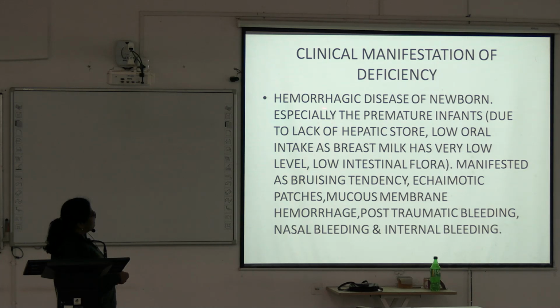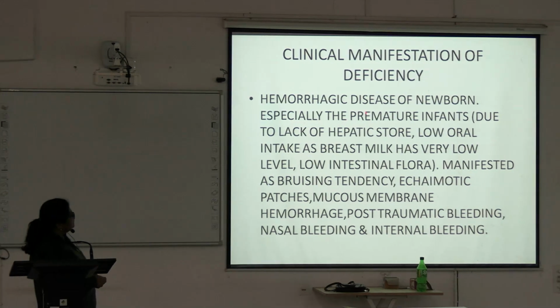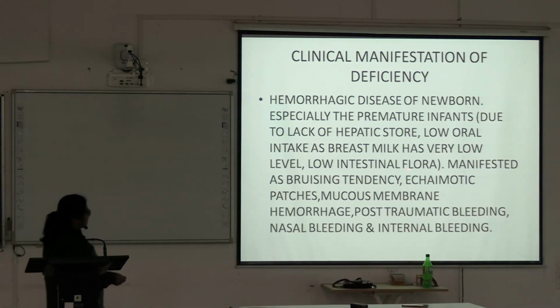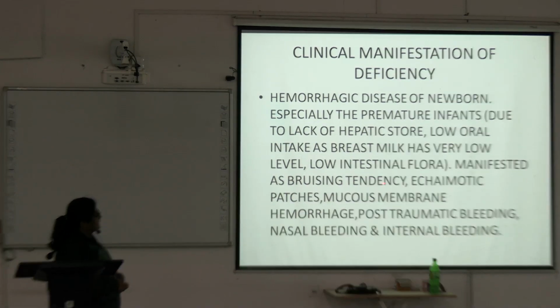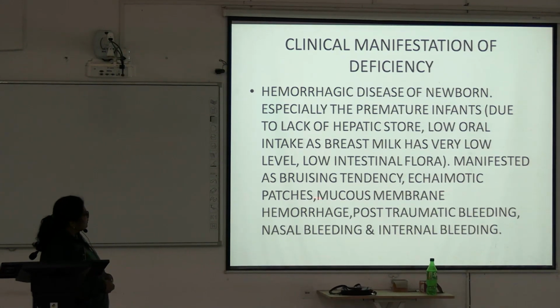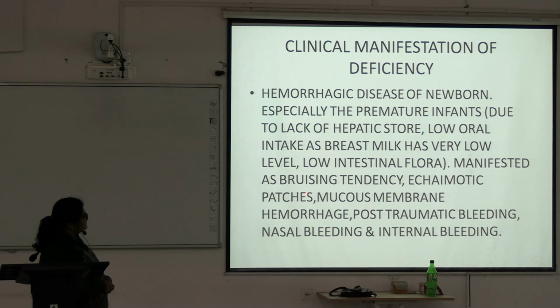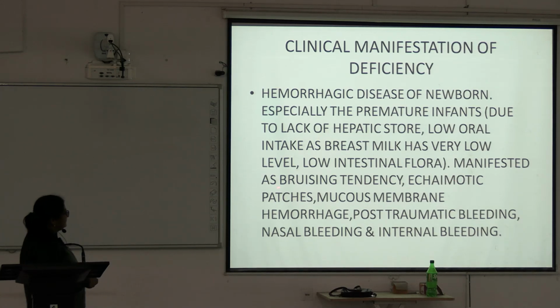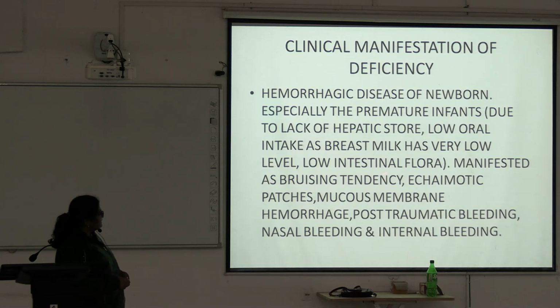All these produce the hemorrhagic disease of newborn due to deficiency of vitamin K, manifested as bruising tendency and ecchymotic patches. Ecchymotic patches means reddish-blue patches on the skin. Bruising is one type of injury.